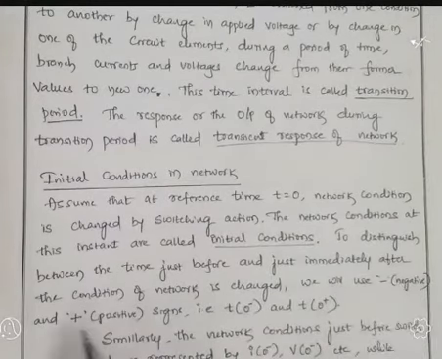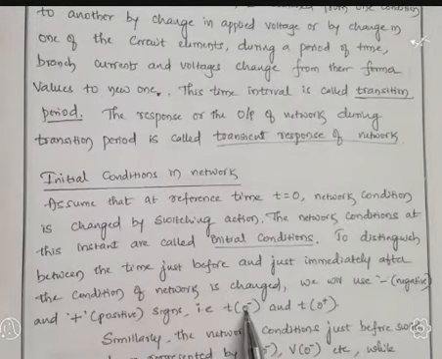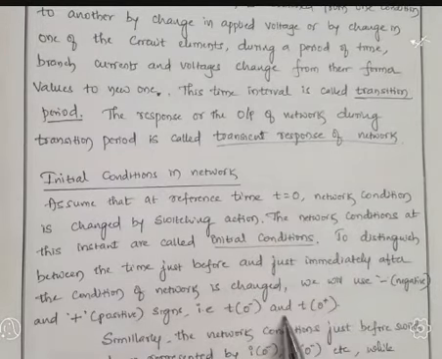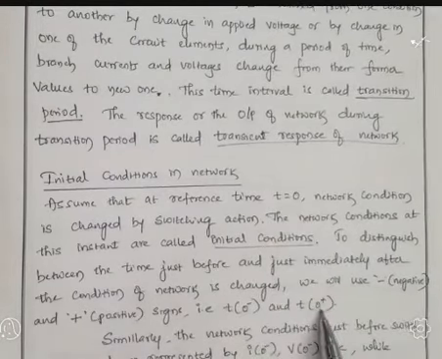T of 0 minus indicates it is just before t equal to 0, and t of 0 plus indicates it is just immediately after t equal to 0. So at a reference time, once again we distinguish it into two cases, that is t of 0 minus and t of 0 plus.